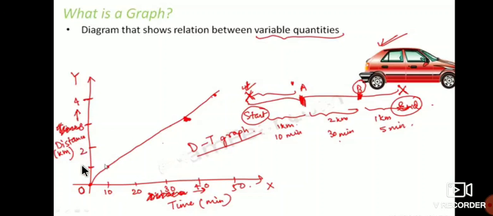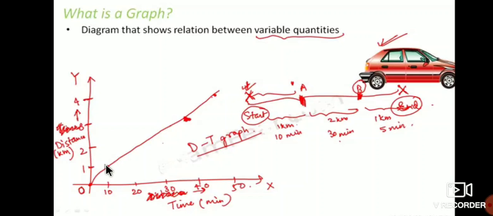This is the speed of the car. First 1 kilometer, 2 kilometers, 3 kilometers, 4 kilometers and so on. First we have to indicate that in 10 minutes the car covers 1 kilometer. Here, 1 kilometer in 10 minutes. And next, 2 kilometers in 30 minutes. Here 30 minutes is there, and here 2 kilometers will come. Next, 1 kilometer in 5 minutes will come here.